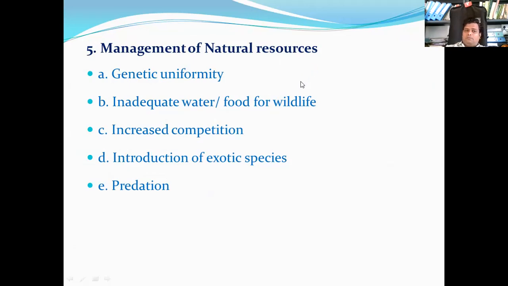Inadequate water and food for wildlife in a particular area due to the decrease of habitats also has an impact on biodiversity. Increased competition: if the number of species increases in a particular area and less food and water is available, there is an increase in competition for survival. Introduction of exotic species also affects the loss of biodiversity. Predation: the number of prey increasing in a drastic way also affects the loss of biodiversity.